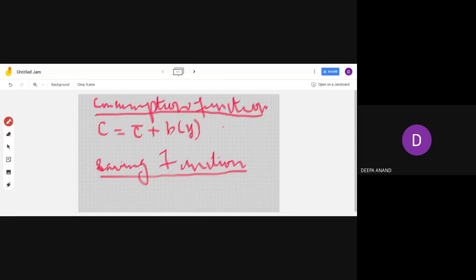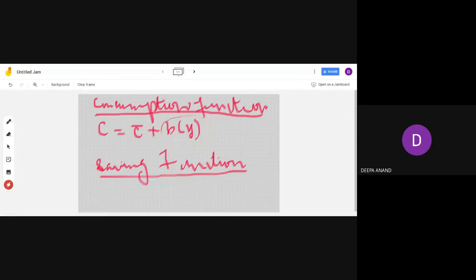Understand the meaning of every equation. This means that total consumption is autonomous consumption plus change in consumption. What is autonomous consumption? Autonomous consumption is that consumption which prevails even with zero income. And this is the increased consumption: when income increases, consumption also increases.